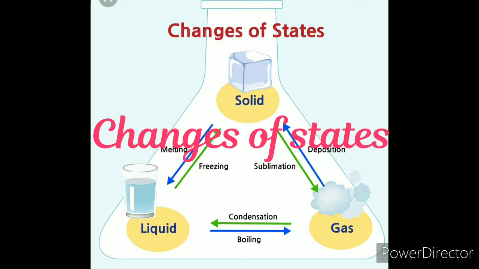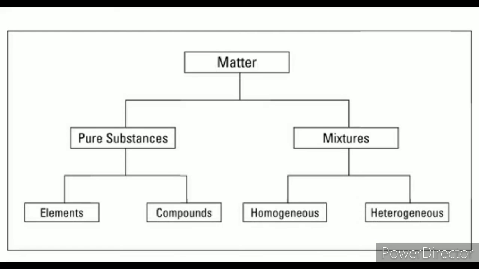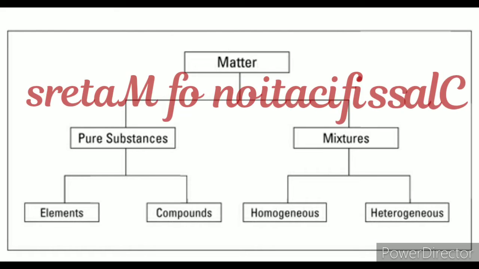Now all these three states change with changing conditions like temperature and pressure. Solid on heating converts into liquid, and liquid on heating converts into gas. Gas on cooling converts into liquid, and further liquid on cooling converts into solid. Solid converting into liquid is also called melting, while liquid converting into solid is called freezing.